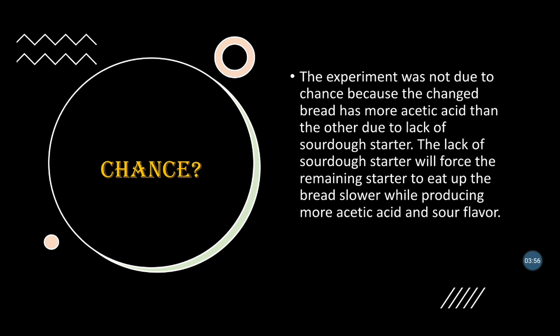Okay, so the experiment was not due to chance, because the changed bread has more acetic acid than the other due to the lack of sourdough starter. The lack of sourdough starter will force the remaining starter to eat up the bread slower while producing more acetic acid and sour flavor.